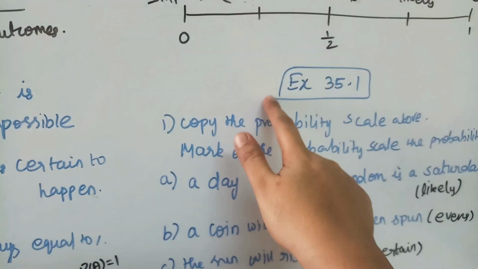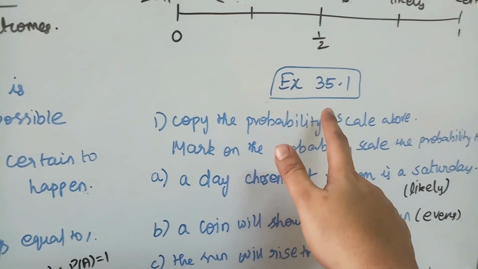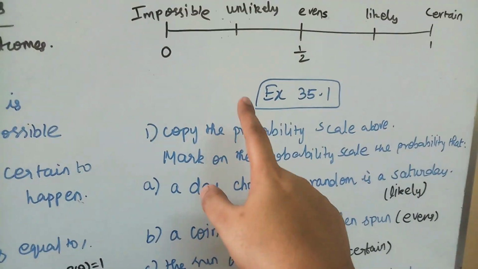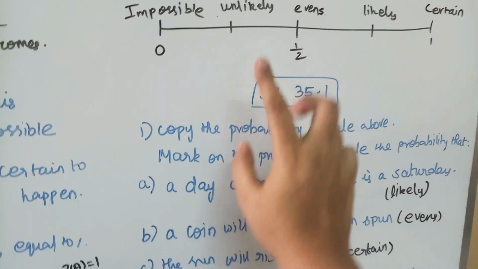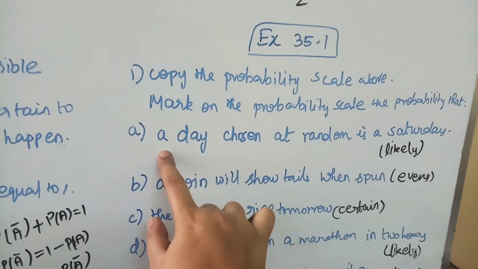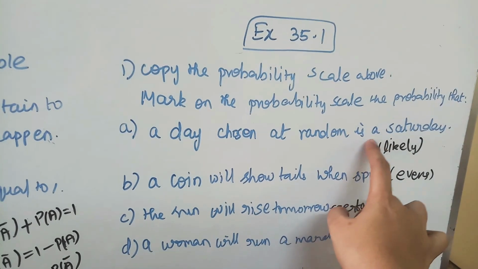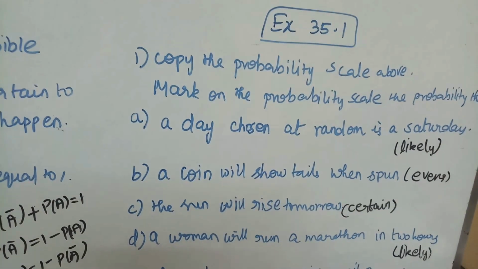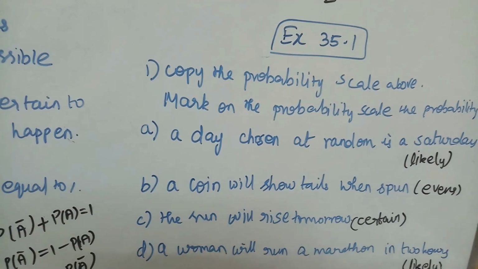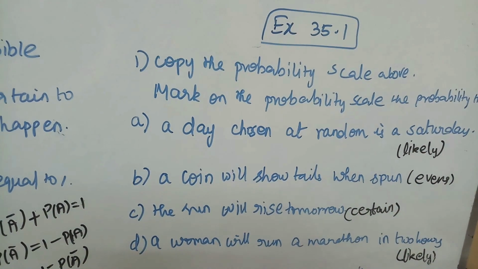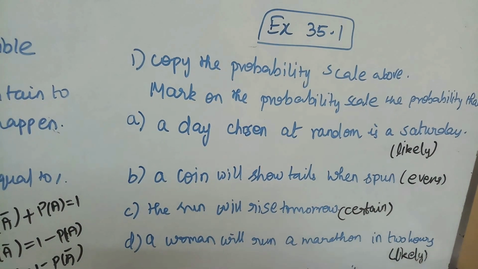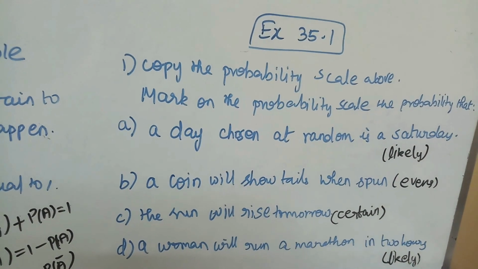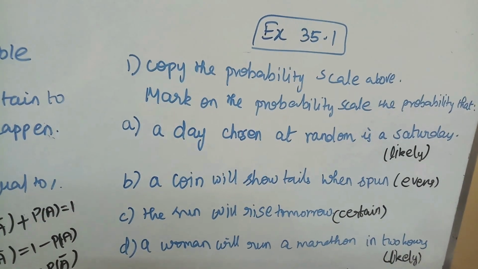And in your textbook there is exercise 35.1, where we have to mark the given probabilities on the probability scale. The first question is, a day chosen at random is a Saturday. For sure, if we choose a day, it will be either Sunday, Monday, Tuesday, Wednesday, Thursday, Friday or Saturday.